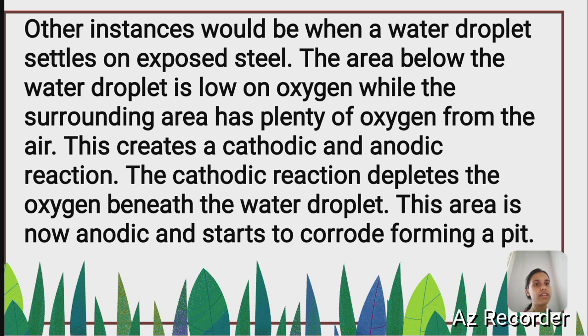The cathodic reaction depletes the oxygen beneath the water droplet. This area is now anodic and starts to corrode, forming a pit.